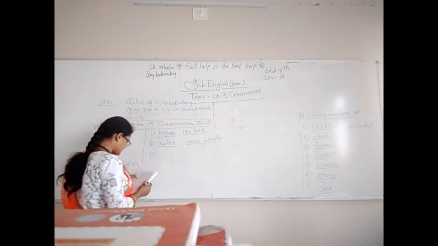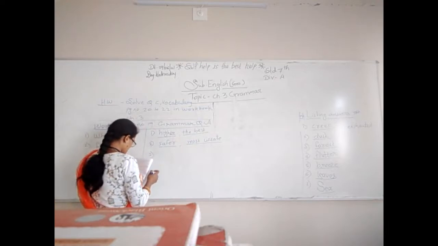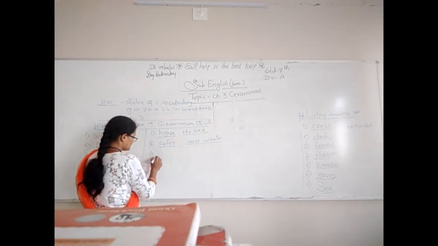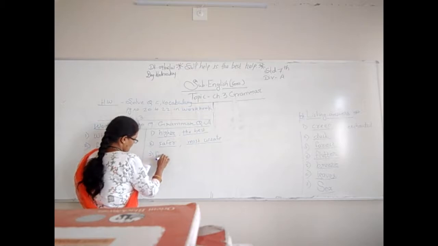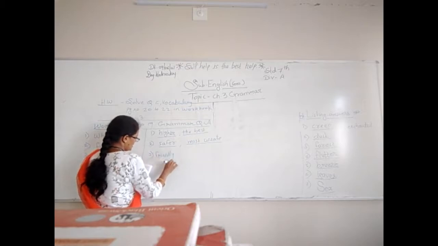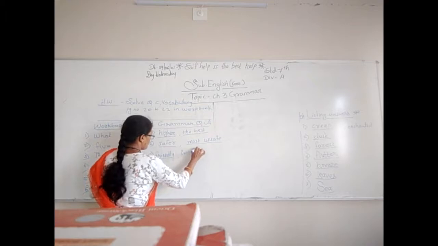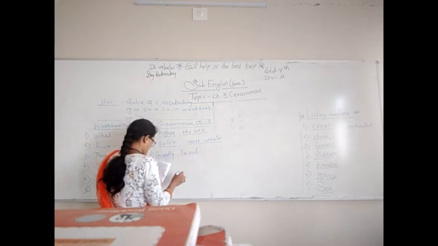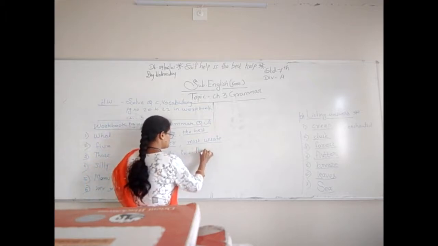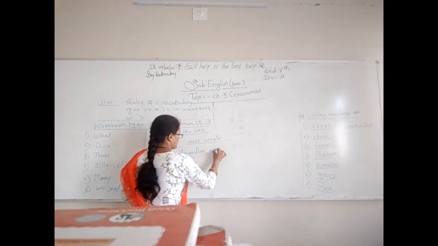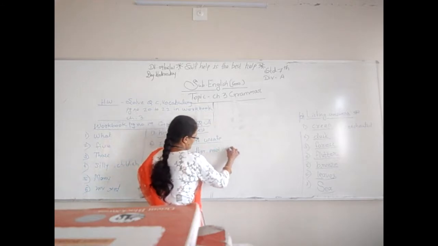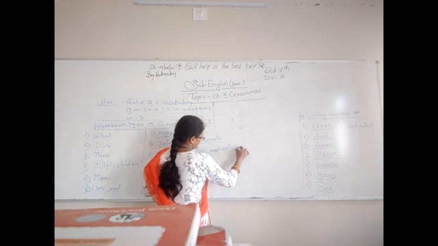Now third one, friendly, friendlier, most unfriendly. Friendly, friendlier, most unfriendly.